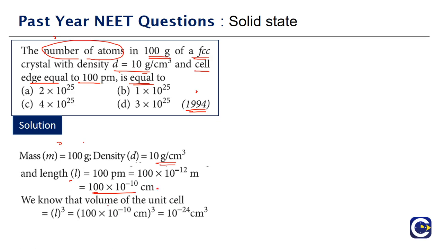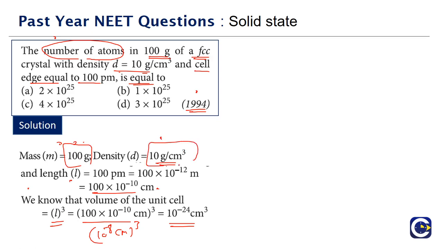Now if we calculate the volume, it is edge length cube. It will be 100 into 10 power minus 10 centimeter whole cube. So this is 10 power minus 8 centimeter whole cube, which is 10 power minus 24 centimeter cube. This is the volume. Now, the total mass available to us is 100 grams. Density is given as 10 gram per centimeter cube.